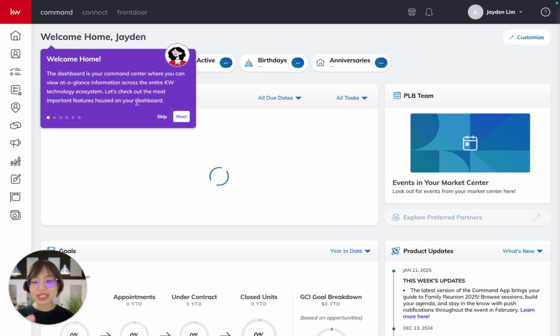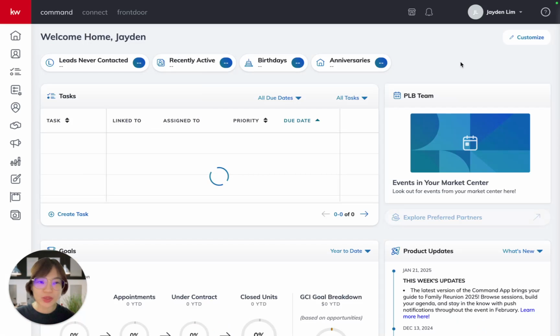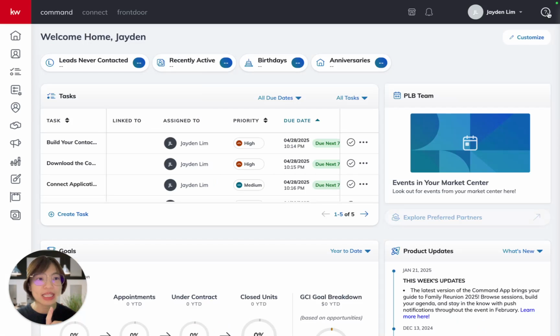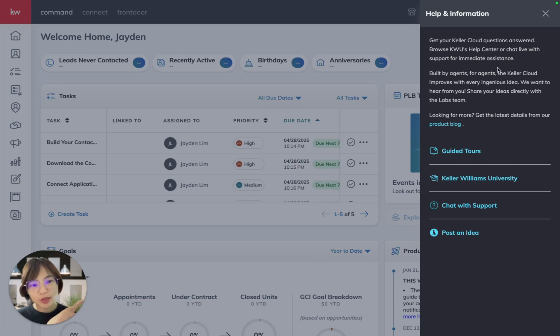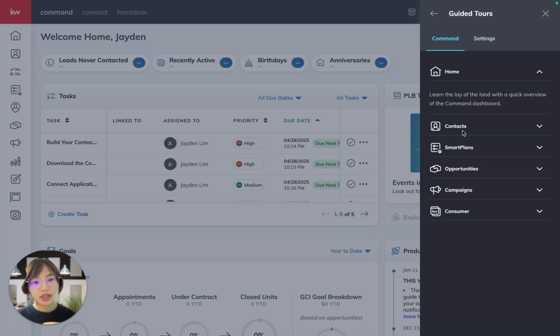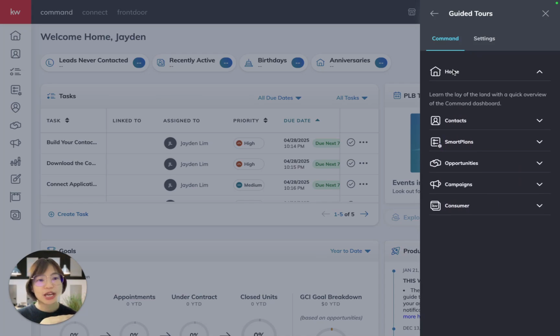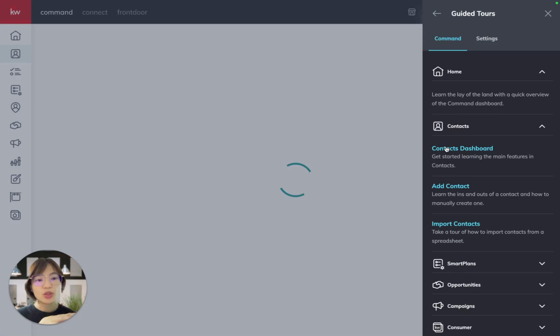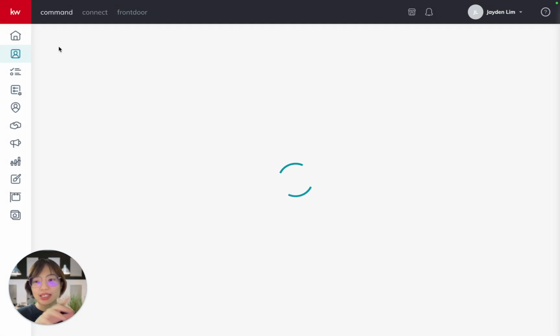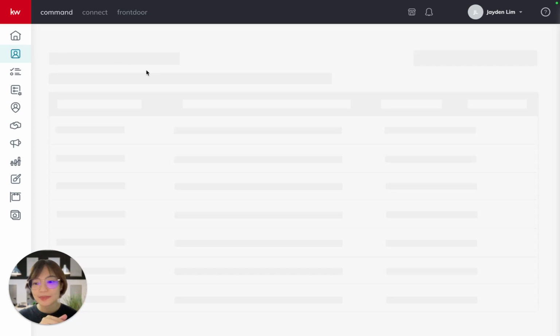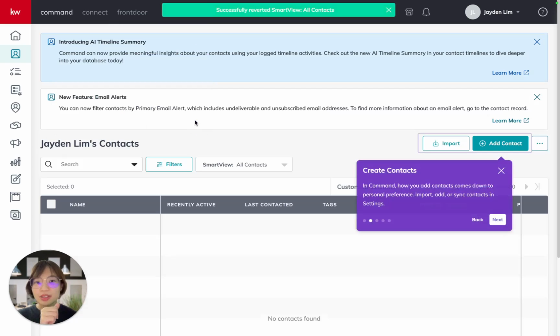And you can see there's this tour here. I'm just going to go ahead and skip it. If you ever want to go back again, you just have to go to the question mark and click on this guided tour here. And you can select which guided tour you want to use. You can see that this purple guided tour will always pop up according to what you select. There you go. I'm just going to go ahead and set up Command right now.